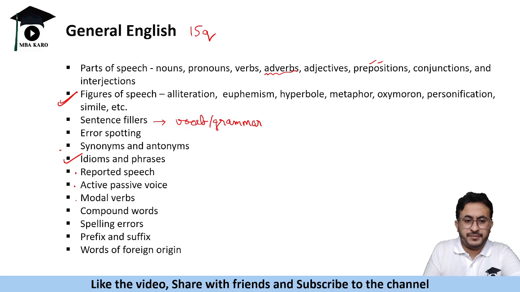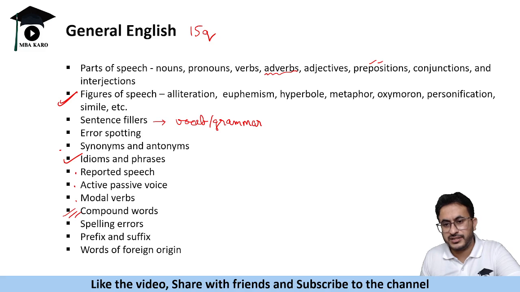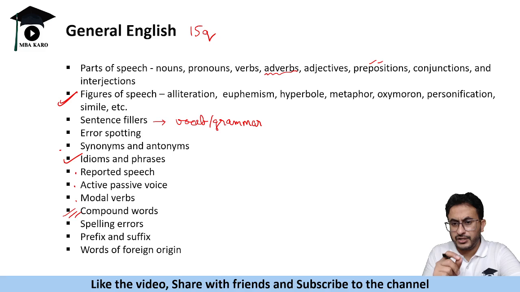Then many a times you get questions on modal verbs. You must know that could, should, would, all these are different kinds of modal verbs. Then compound words. Last year all 3 slots had a question on compound words. They will ask which of the following is a compound word, or which is not a compound word. So this is a very common question which is asked in SNAP.